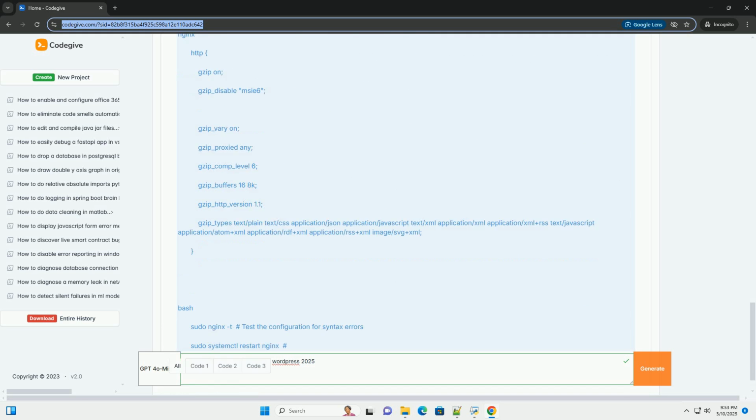gzip_buffers 16 8k sets the number and size of the buffers used for compression. gzip_http_version 1.1 specifies the minimum HTTP version for Gzip compression. HTTP/1.1 is widely supported. gzip_types defines the MIME types that should be compressed.